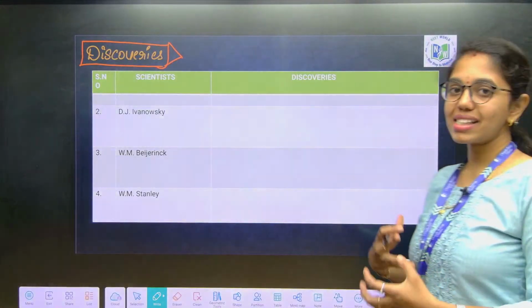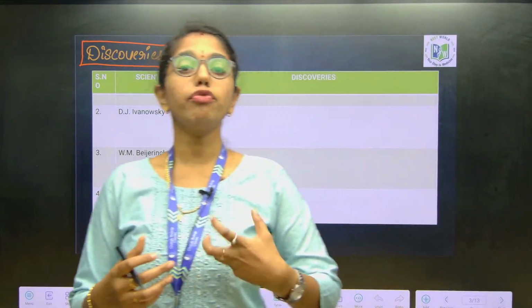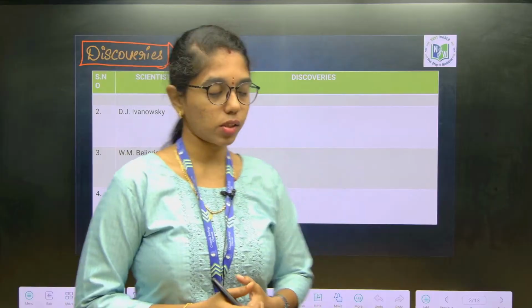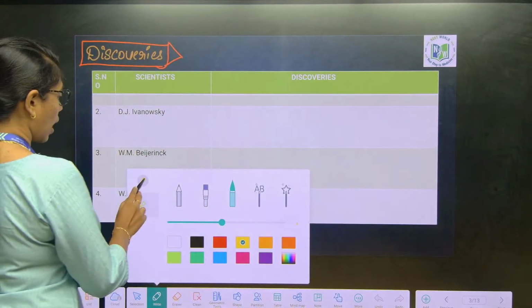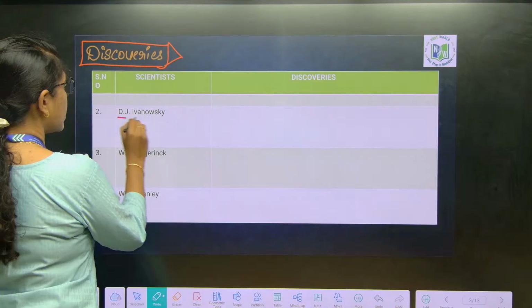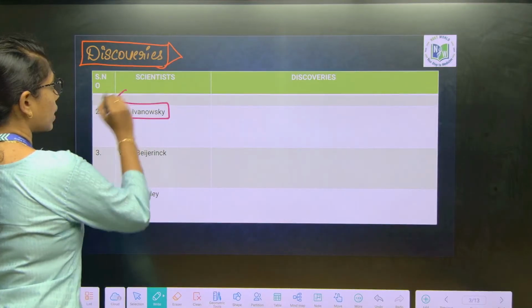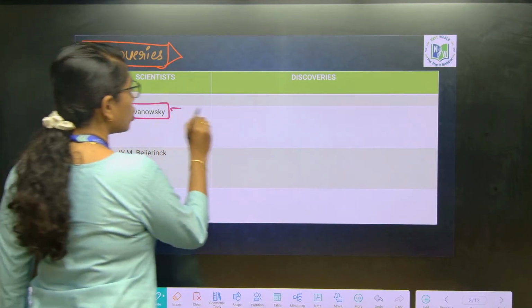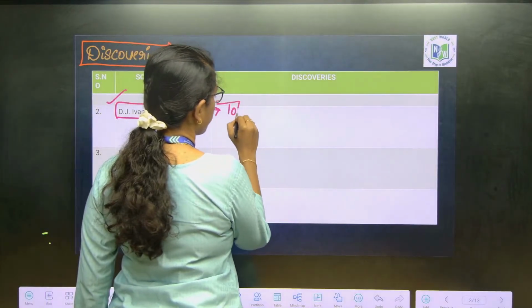And now, who discovered the virus? In what form was the virus first identified? It is D.J. Ivanovsky who first identified the tobacco mosaic virus disease.